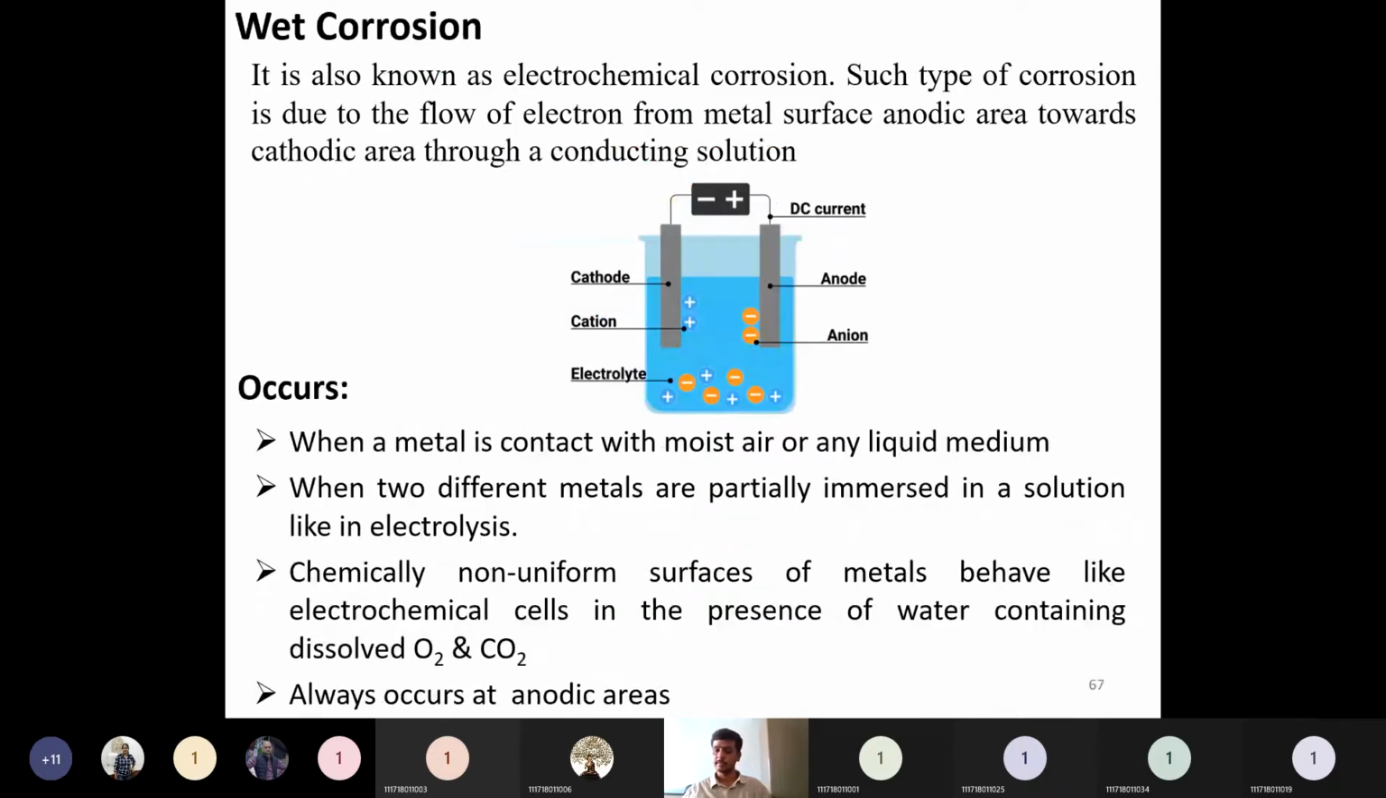Okay, until here, is it okay? This is dry corrosion.